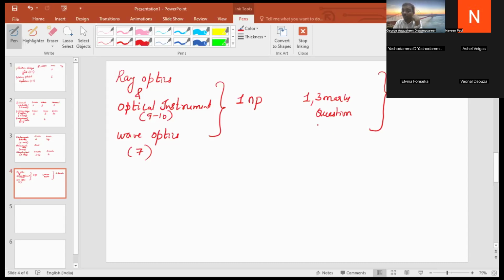So there is one more probability this year, according to the latest blueprint of physics. They might ask one numerical problem. Either they might ask a derivation for power, or they might ask one numerical problem for 3 marks. Cannot predict. So weightages are there for both the chapters.